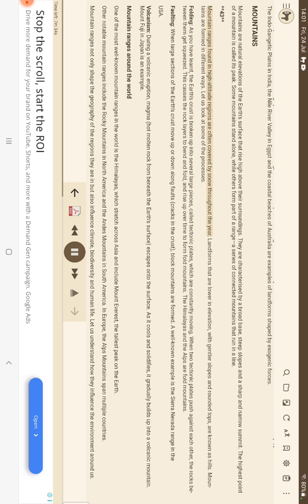Mountain ranges found in high-altitude regions are often covered by snow throughout the year. Landforms that are lower in elevation, with gentler slopes and rounded tops, are known as hills. Mountains are formed in different ways. Let us look at some of the processes.